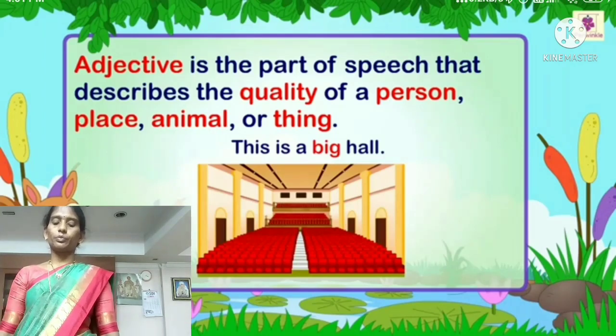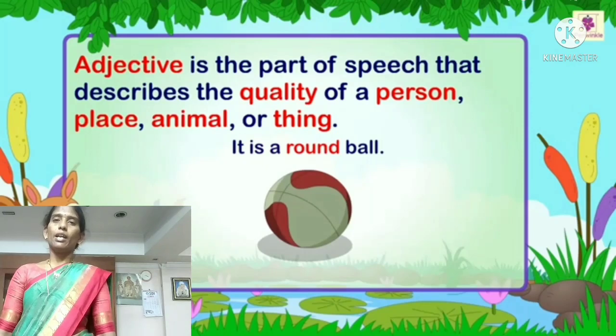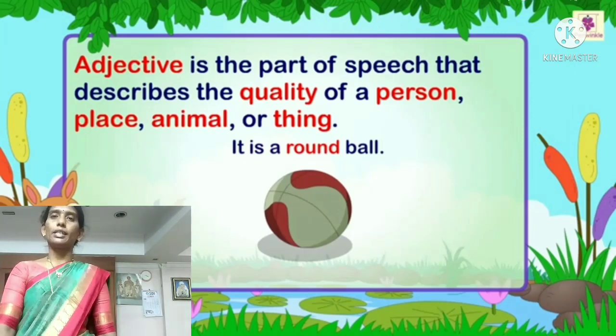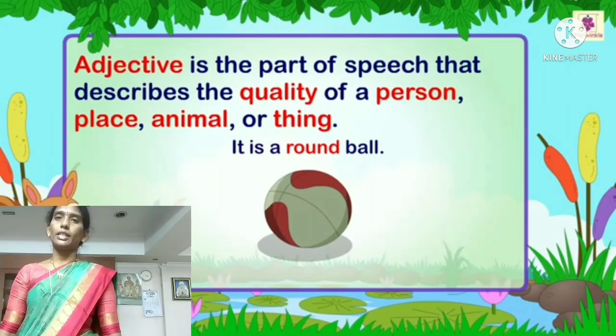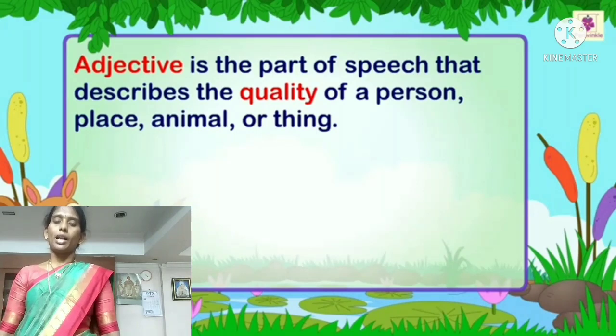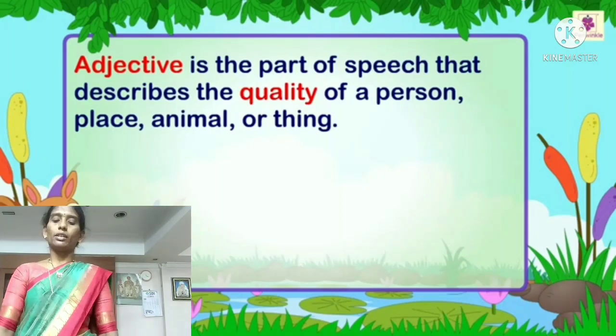Okay. Next, it is a round ball. Here, round is an adjective. Next, once again, I will repeat what is adjective. Adjective is the part of speech that describes the quality of a person, place, animal, or thing.